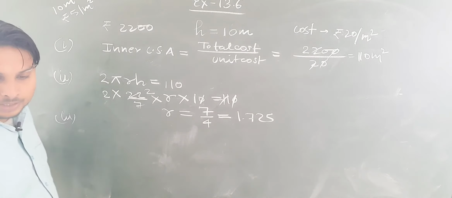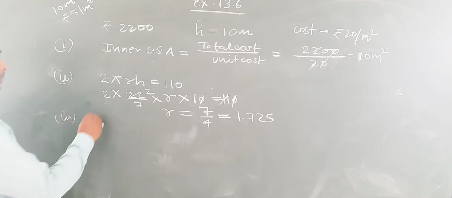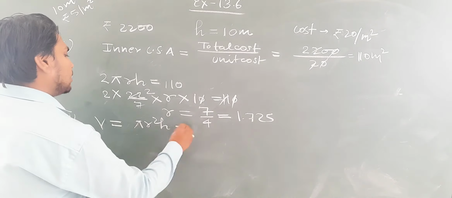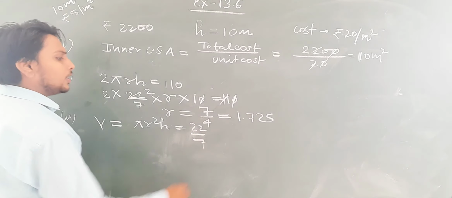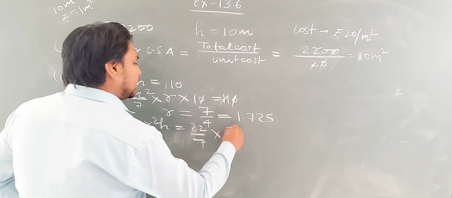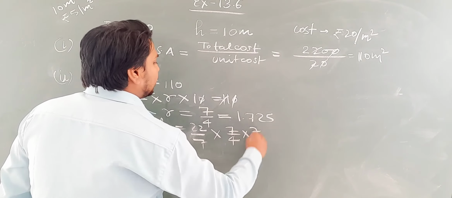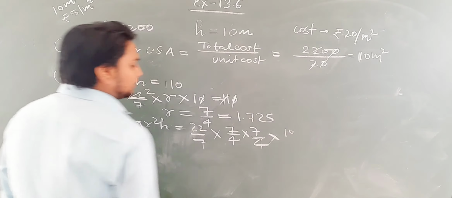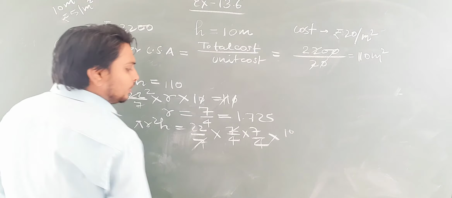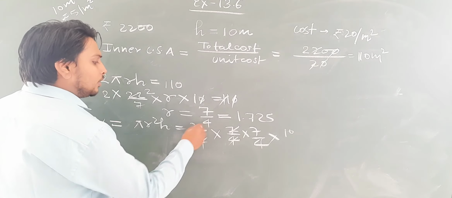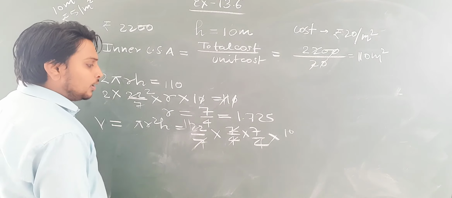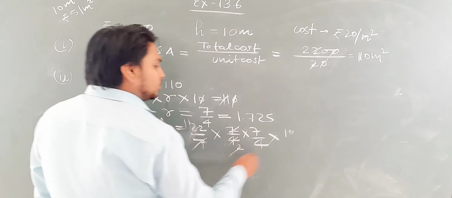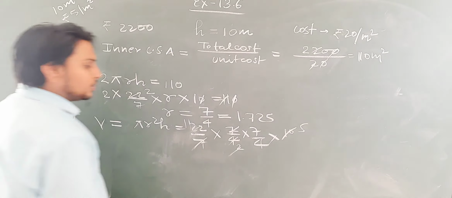And then in the third part we have to find the capacity of the vessel. Capacity is volume. So volume is pi r square h. Pi is 22 by 7. Let us take r as 7 by 4. 7 by 4 into 7 by 4, pi r square into h. H is 10. Okay, 7 and 7 will be cancelled out. This 4 will cut this 22, 11 times, 2 is left, and this 2 cuts 10 in 5 times.